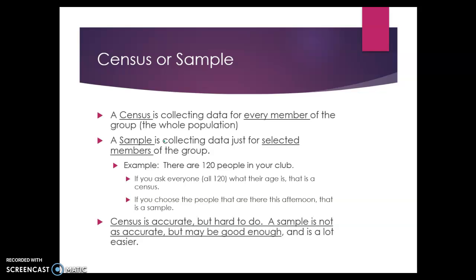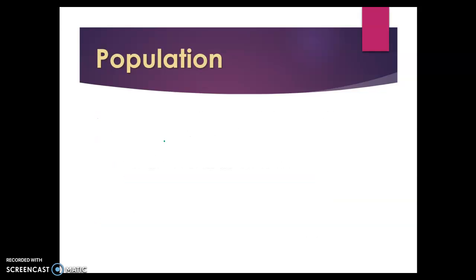Now, the census is the most accurate because it gets data from every single member of a group, but it can be hard to do. It can be hard to get everyone to respond. A sample is not as accurate because not everyone's represented, but it may be good enough to point out some trends to us or some information that we can base our decisions on. It is a lot easier to take a sample than a census.